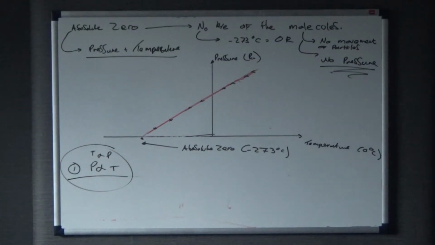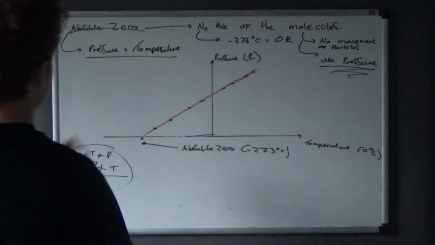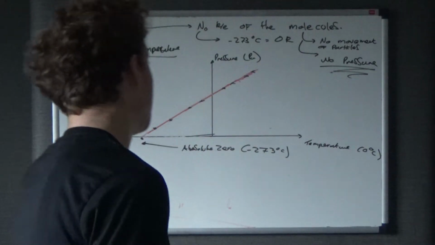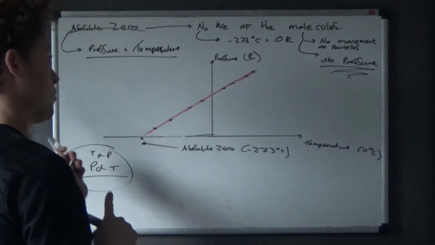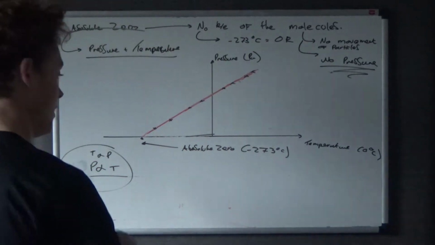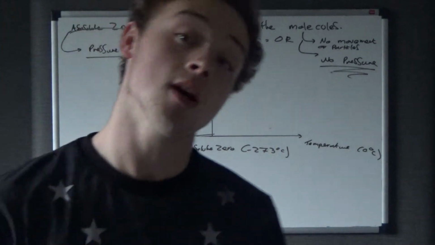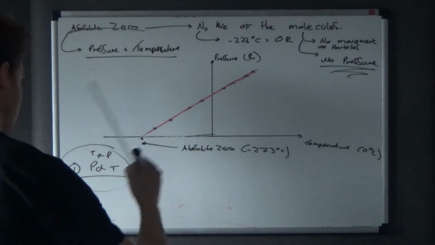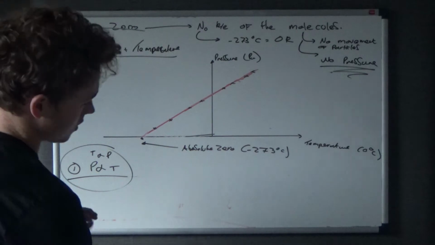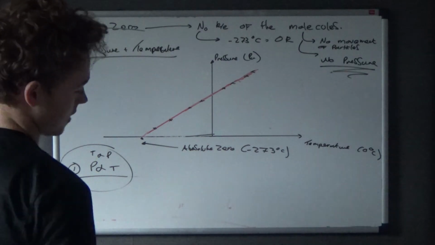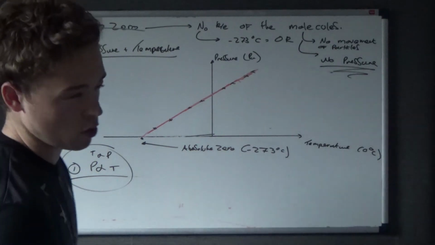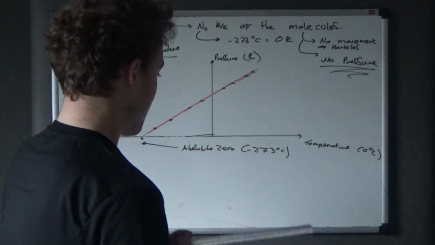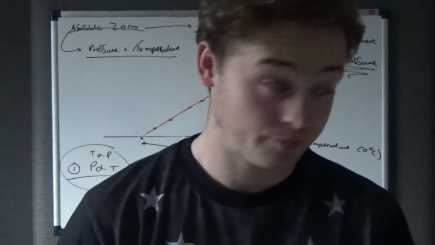Okay, now, just want to go through a couple of things here. As I said, absolute zero, just to recap what we've done so far, is where there's no kinetic energy of the molecules, there's no movement, so therefore there's no pressure. So we look on the graph for a point of absolute zero where there is no pressure, and where it intersects the x-axis, in other words, where the y value is zero, that is the point of absolute zero. And for any gas, it's going to be -273 degrees Celsius. Okay, so that's the theory of absolute zero.